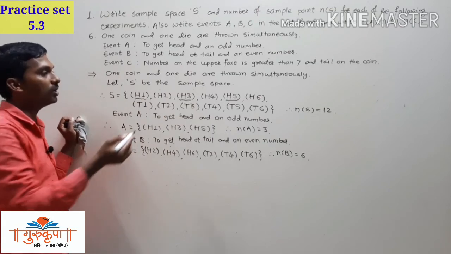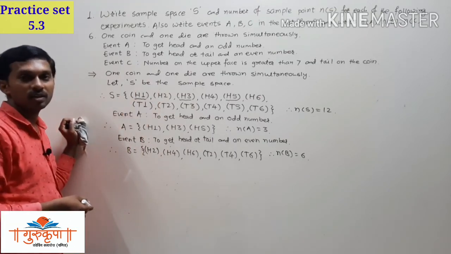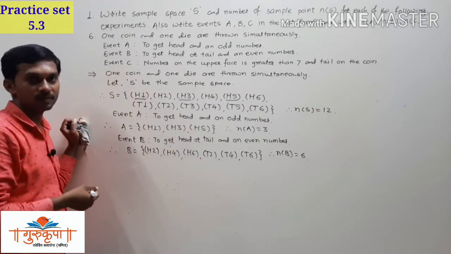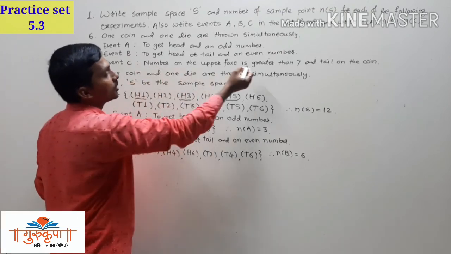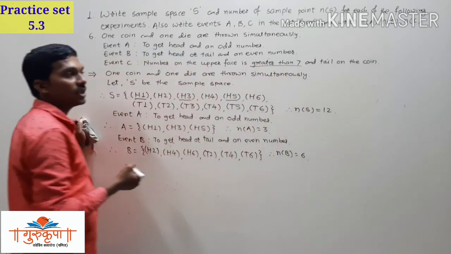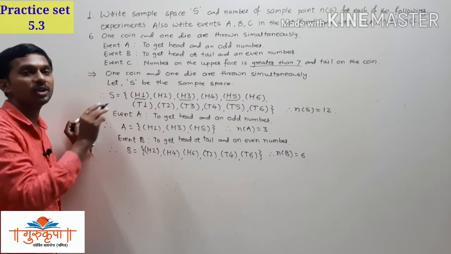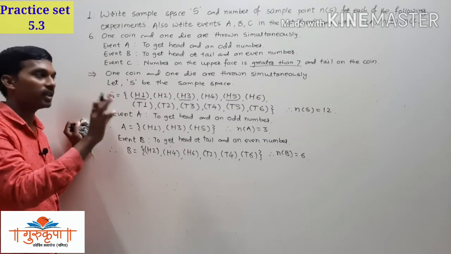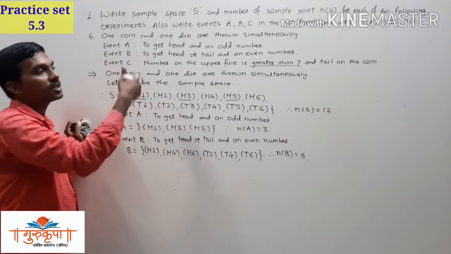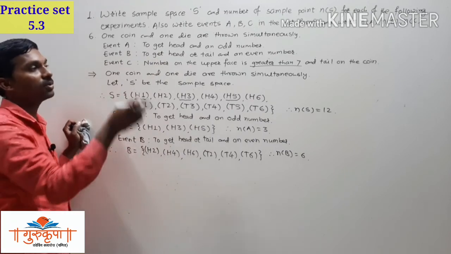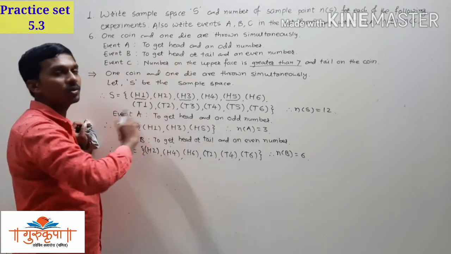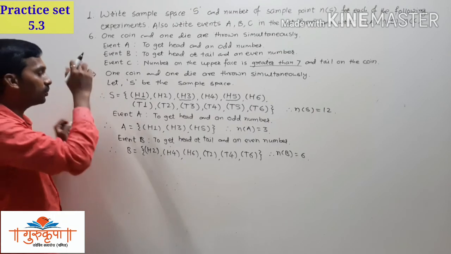Now we know that only 6 numbers are there on the die. There is no number which is greater than 7 on the die, so it is an impossible event. There is no element in that event, since there is no number which is greater than 7 on the die. We will get tail on the coin, but with that tail there is no number which is greater than 7. So this is the impossible event.